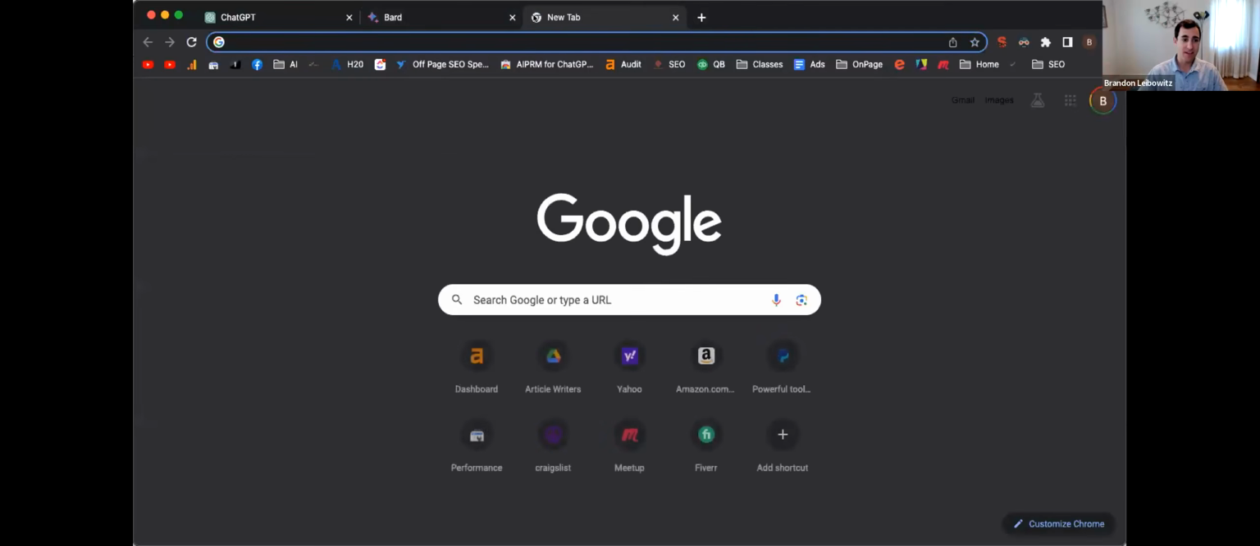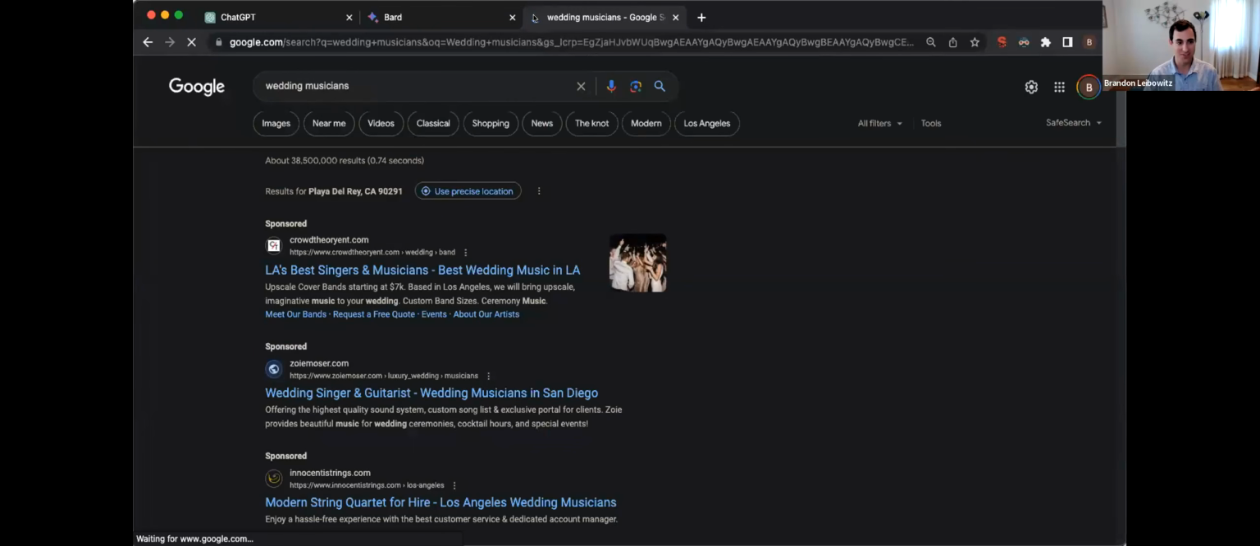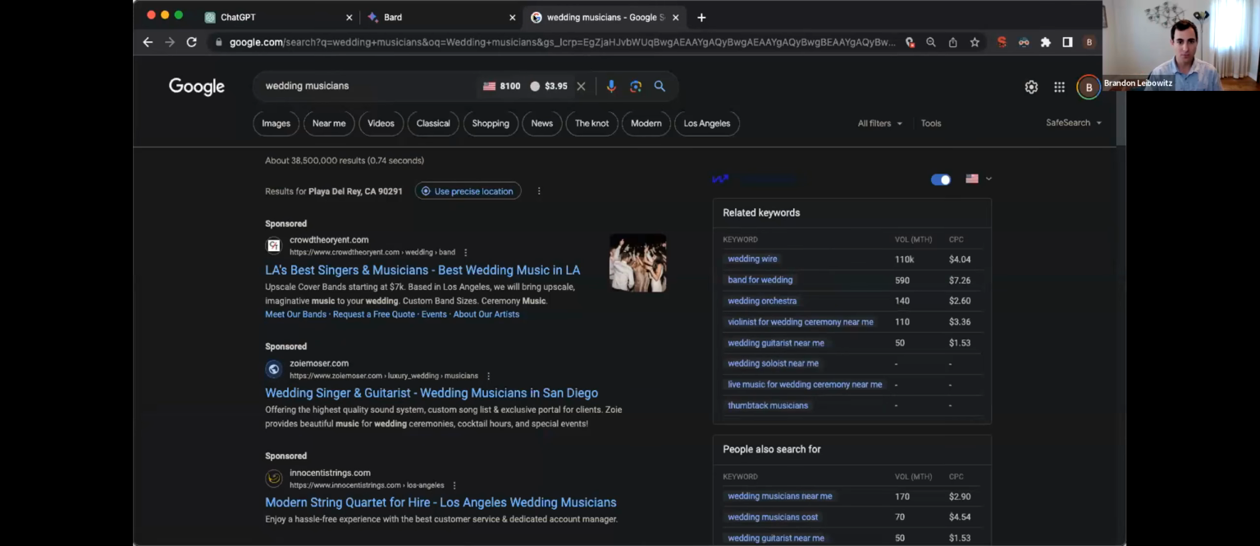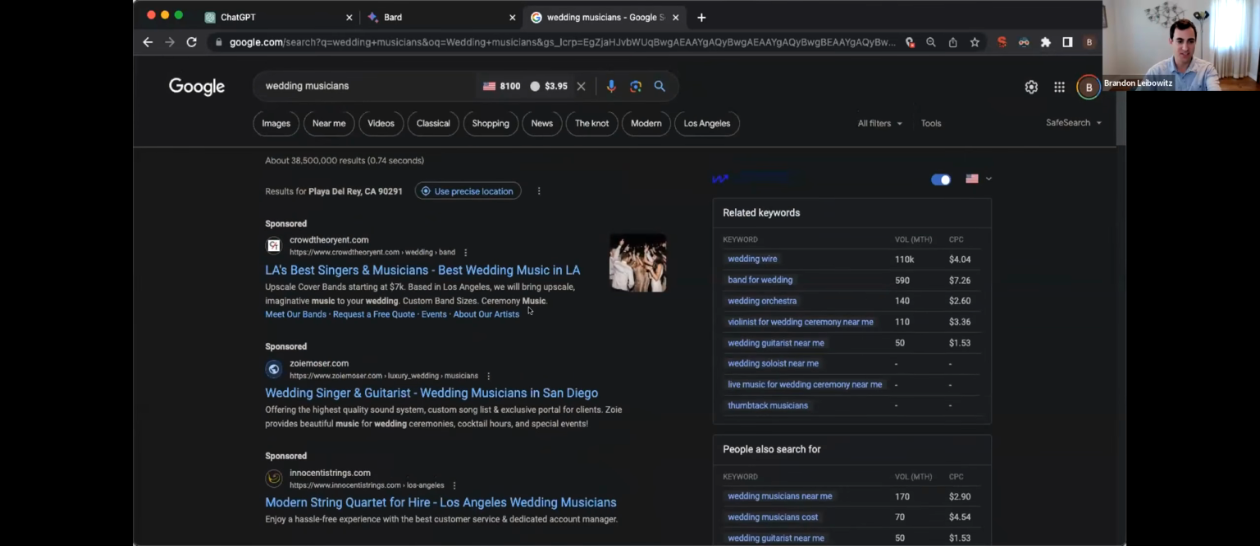So in the past, if I was doing keyword research, one quick, easy way to do keyword research is to use Google. Search Google, and Google's going to show you a bunch of information that is going to really help out. So when you search on Google, you can see the ads at the top. These are all paid ads.